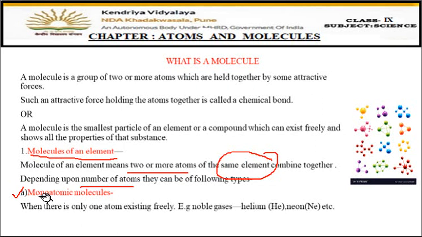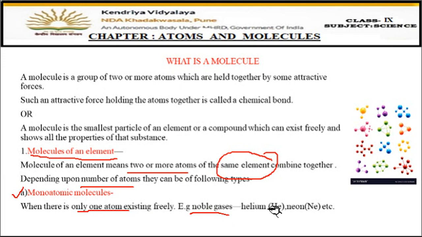Now, mono means one, so monoatomic means one atom. The molecules which consist of only one atom, and because it's a molecule, they can exist freely, are called monoatomic. When only one atom is present, that means it is unreactive, one atom existing freely. We have already discussed which atoms these are. These atoms are the noble gases. Why do we call them noble gases? Because they are unreactive. They do not react with any other element.